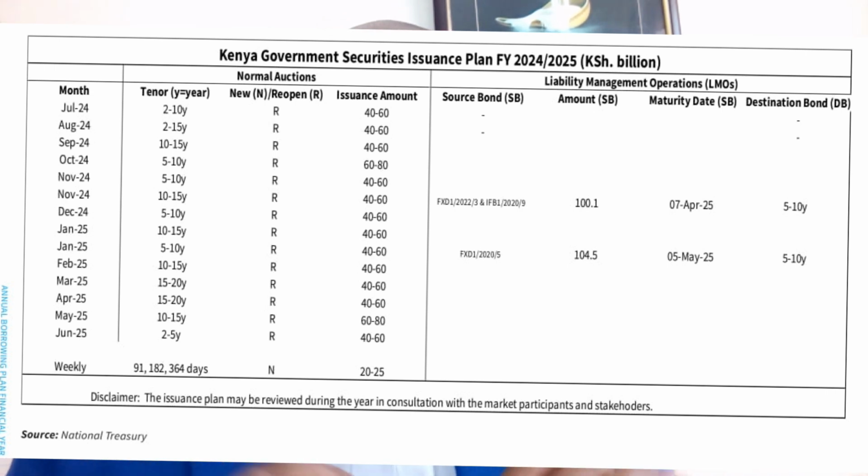And remember, that amount may not be realized from a single issue in the domestic market, owing to the amounts that the government has been able to raise over the years.